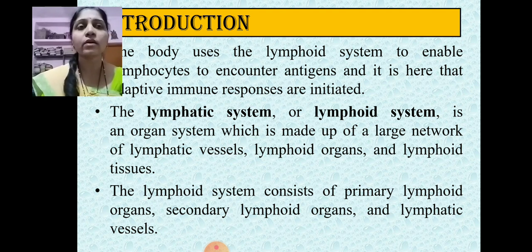It is an organization of some organ systems made up of a large network of lymphatic vessels, which carry these antigens from the different organs of our body and transport them to the lymphoid organs. Lymphoid organs are differentiated into two types: the primary lymphoid organs and the secondary lymphoid organs. Today we are specifically discussing the structure and function of the primary lymphoid organs.